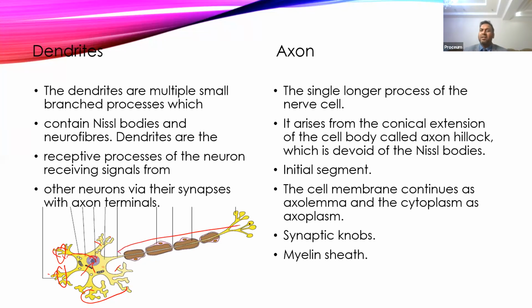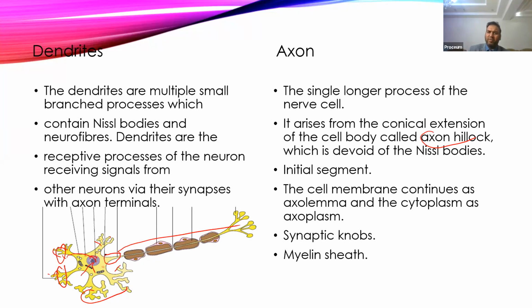So the axon, normally, is only one single long process present in the nerve cell, which arises from the conical extension of the cell body, called the axon hillock. This is just the initial portion of the axon, and it usually doesn't contain any Nissl bodies.